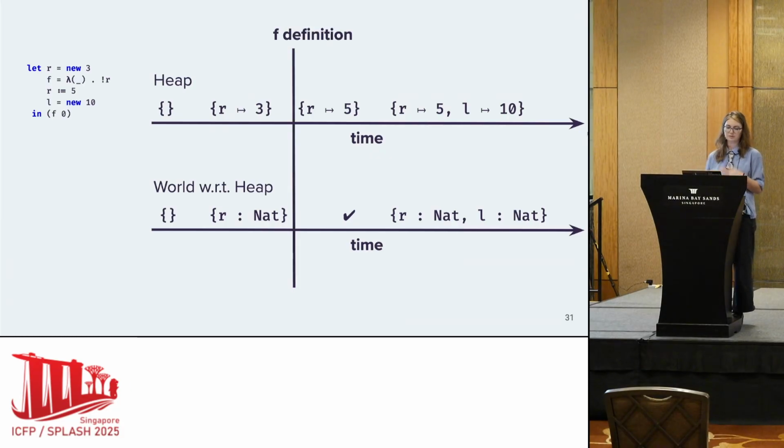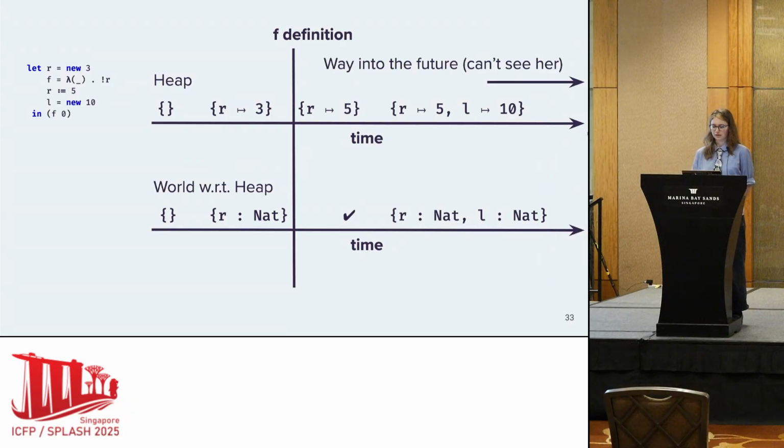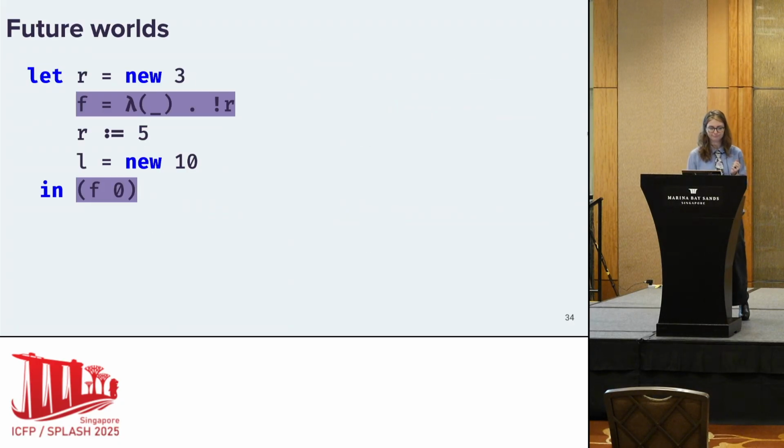So the heap and the world have a particular shape at the point that f is defined, and it's similar but still different when the function f is invoked. Now, in this particular case, we're lucky. We know exactly the point that f is defined and when f is invoked. But in general, we don't know when f might be invoked, and we don't know if we might have multiple invocations of a function. So we need to build in the notion of a future when representing function values in possible worlds models.